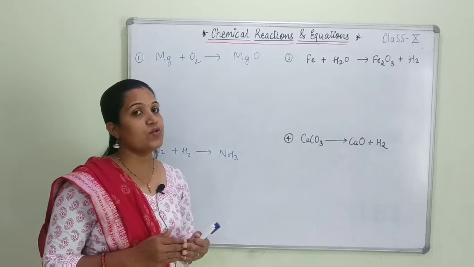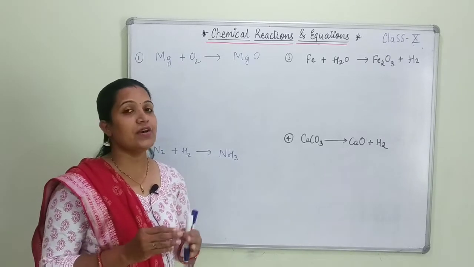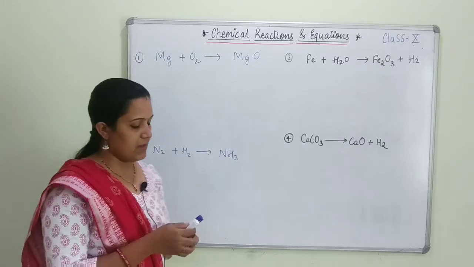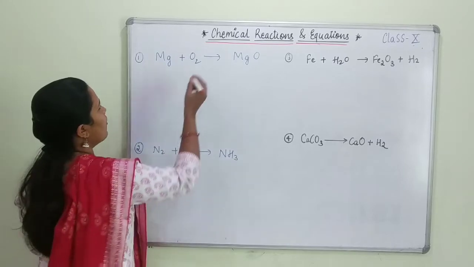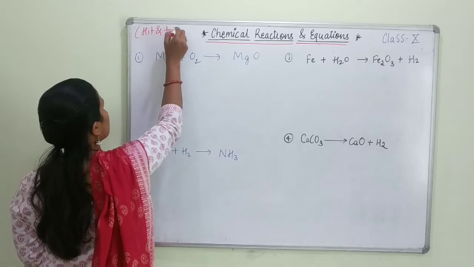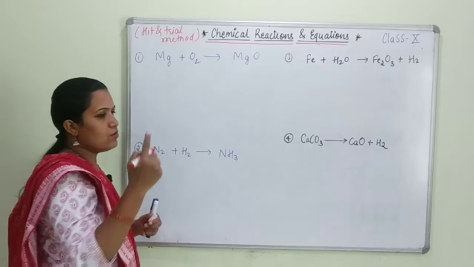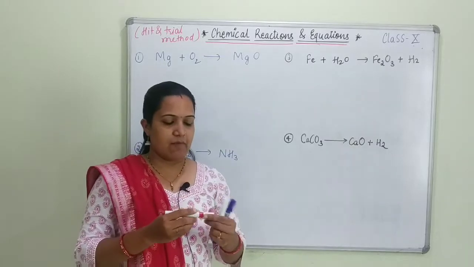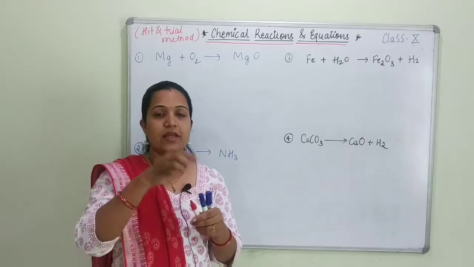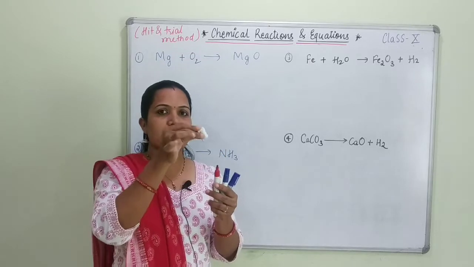Now we are going to study how to balance a chemical equation. Students, the method which we are using for balancing a chemical equation is known as the hit and trial method. What does it mean? For example, if I have these 3 pens and without lids, I will take one lid and just try it on this.